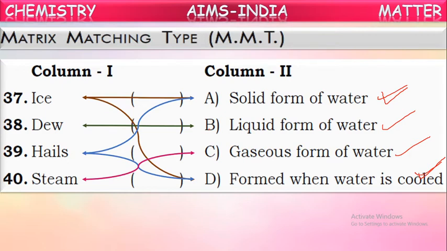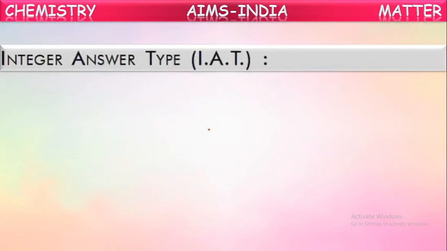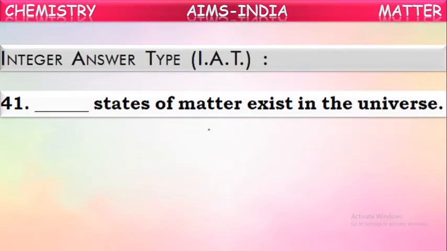Okay. Next, integer type questions. How many states of matter exist in the universe? We know solids, liquids, and gases are the major states of matter which we see around us. And there are two more states in the universe: the plasma state as well as the Bose-Einstein condensate (BEC). Totally there are five states of matter.